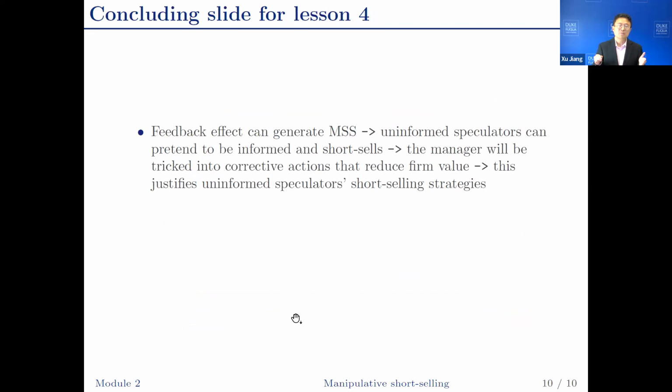To conclude, feedback effect can generate manipulative short selling. In this case, uninformed speculators can pretend they're informed and short sell. The manager is not able to tell whether the order comes from the uninformed speculators or the informed speculators. They will be tricked into taking a corrective action, in this case, canceling a project that is otherwise positive NPV. This reduces firm value, and this can make short selling profitable for the uninformed speculator.